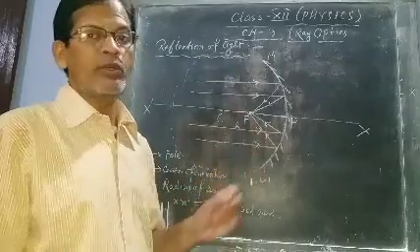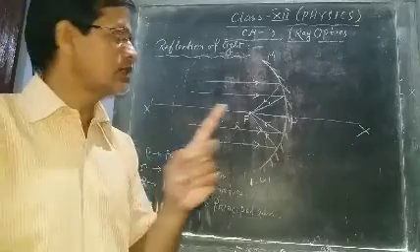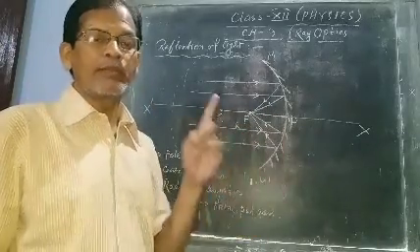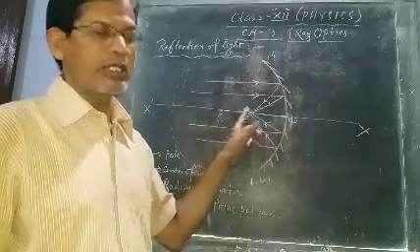This point is called the focus. F is the focus.